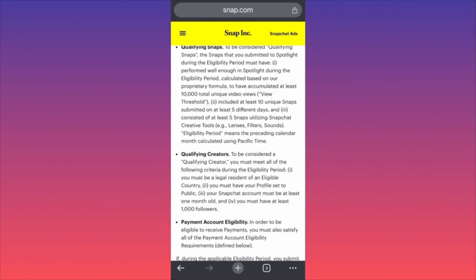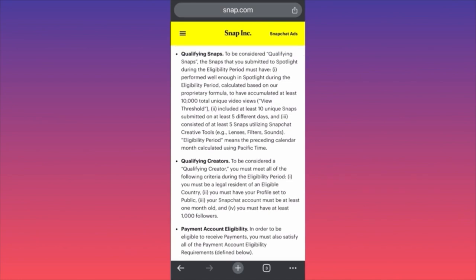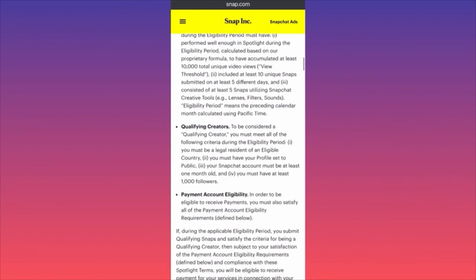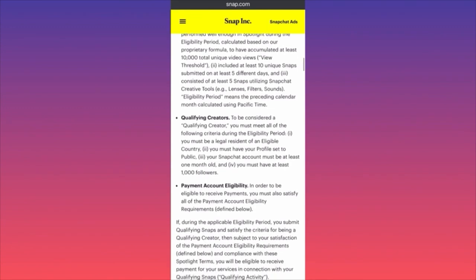The second step over here is that you have to qualify your snaps, meaning that in the eligibility criteria period for the Spotlight you should accumulate at least 10,000 total unique video views, and this includes at least 10 unique snaps submitted on at least 5 different days, and at least 5 snaps utilizing creative tools such as lenses, filters, and sounds.